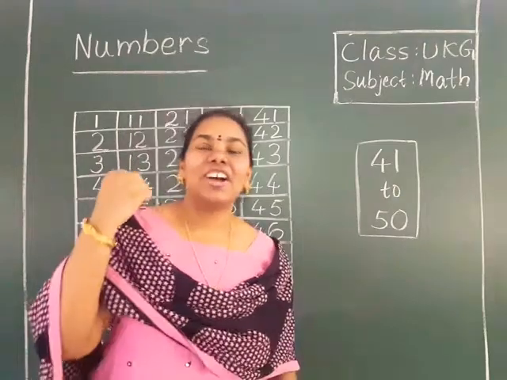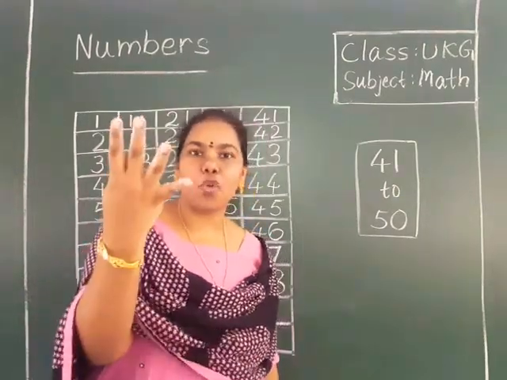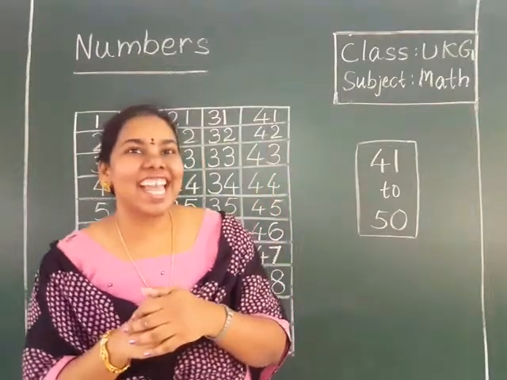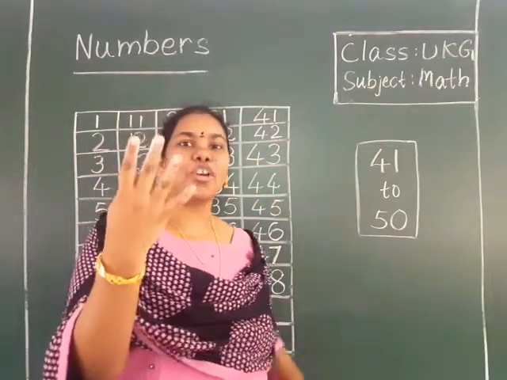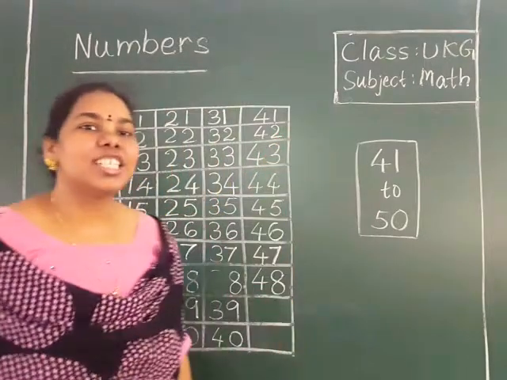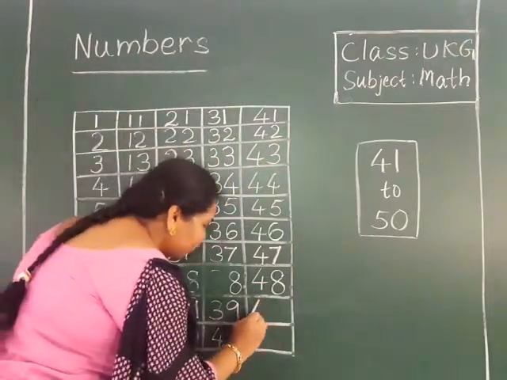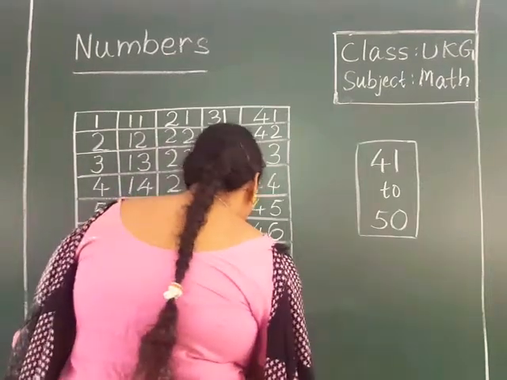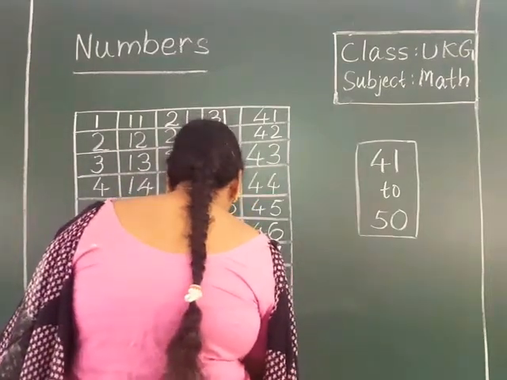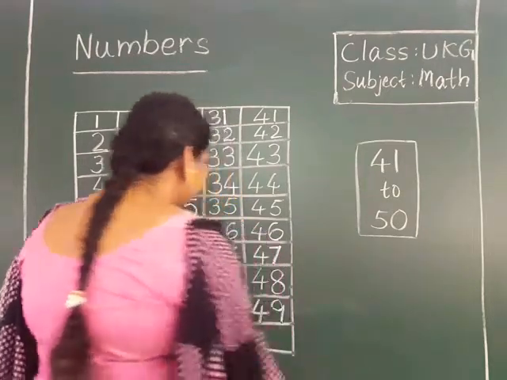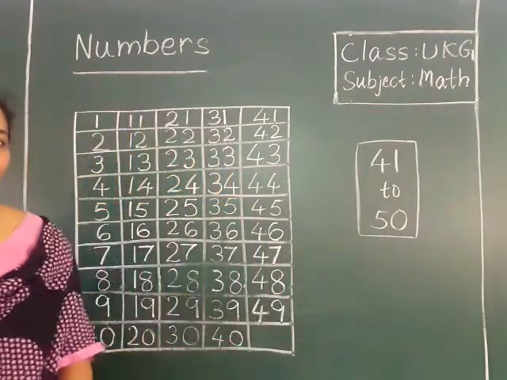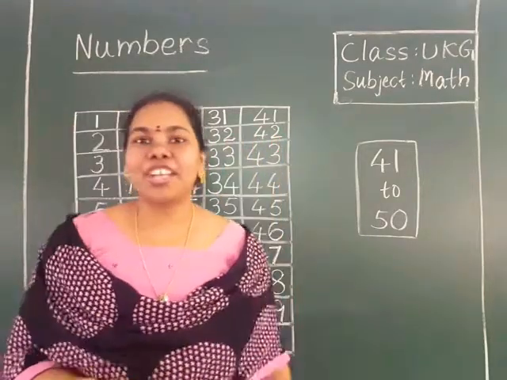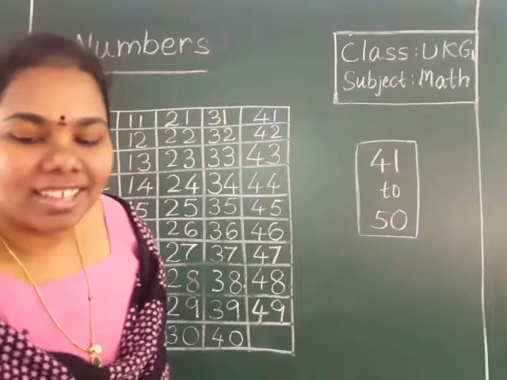49. How to write 49? 4, 9, 49. 49 after which number will come?